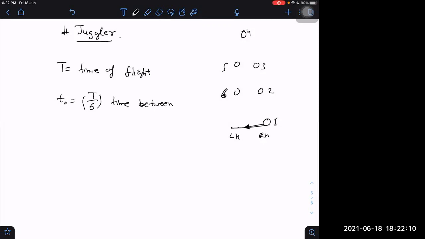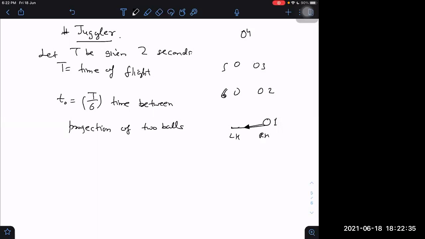the projection of 2 balls. 2 seconds is the time of flight, because there are 6 balls in total. It depends on the question, so let me frame one. Let the time of flight T be given as 2 seconds, and the number of balls, as the diagram shows, is 6.